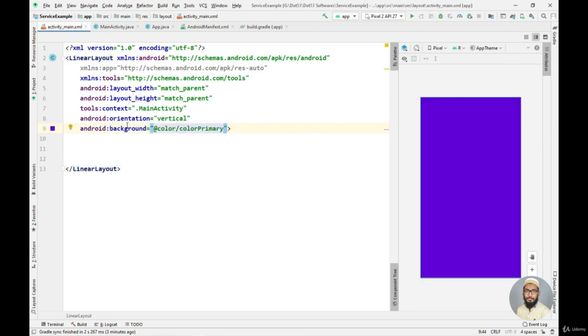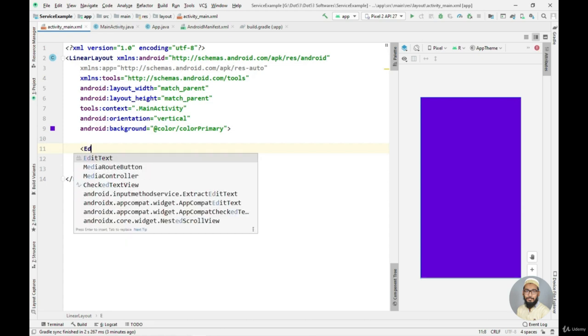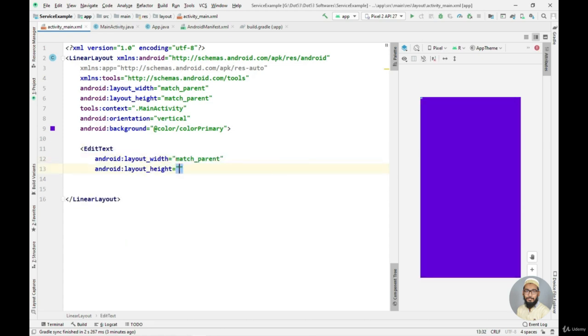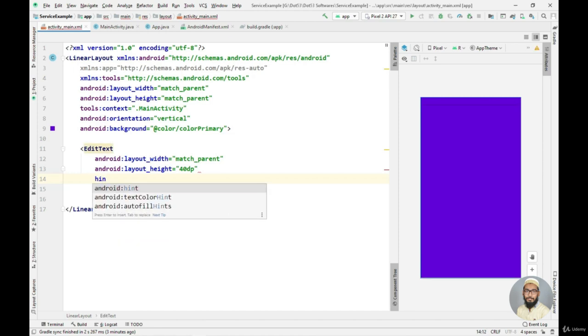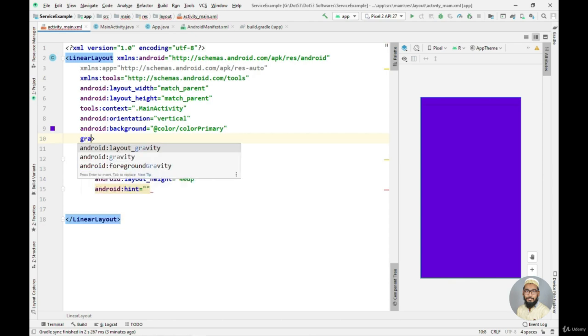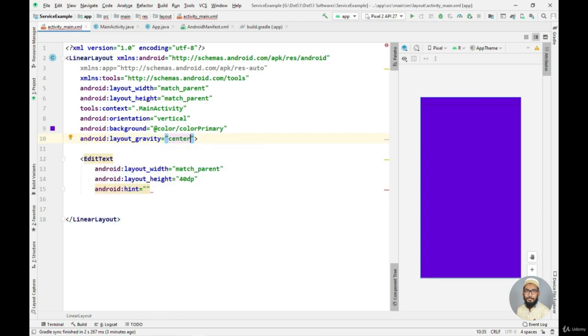Now we need one edit text and two buttons. So I will say edit text. I'll give the width to match parent and height of 40 dp. Now first let's change the gravity of this linear layout to center, so that everything is in the center, not layout gravity, gravity. As you can see, now my edit text is at the center of this linear layout.